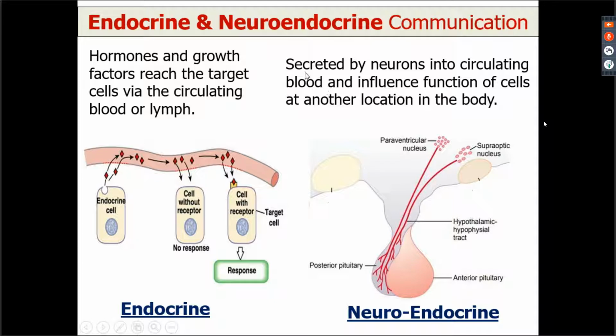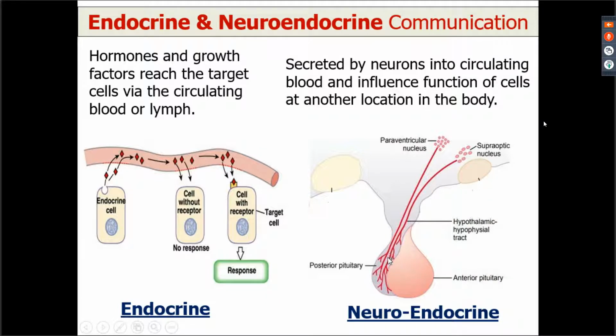Neuroendocrine में क्या होगा? Neuroendocrine is secreted by neurons. Name suggests neuroendocrine, secreted by neuron. What is secreted by neuron? Chemical messenger is secreted by the neuron into the circulating blood and influences the function of cells at another location in the body, right? So this is your neuroendocrine.